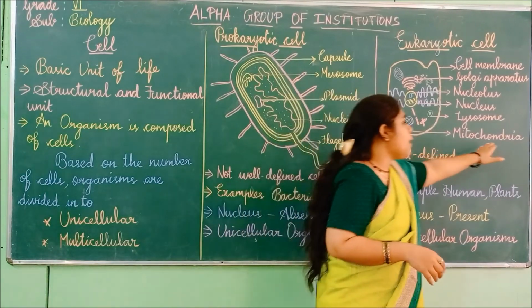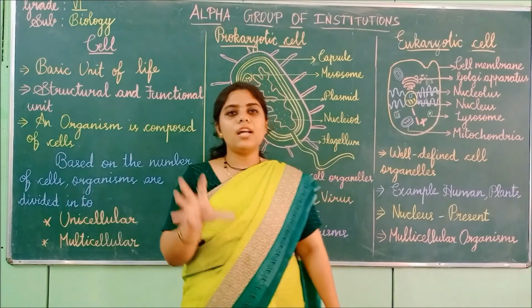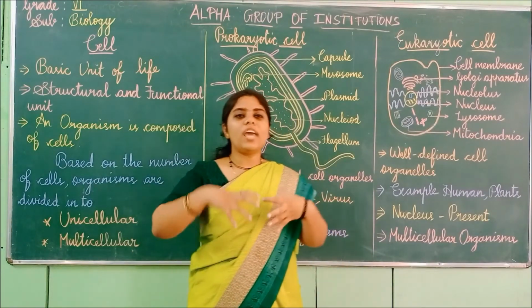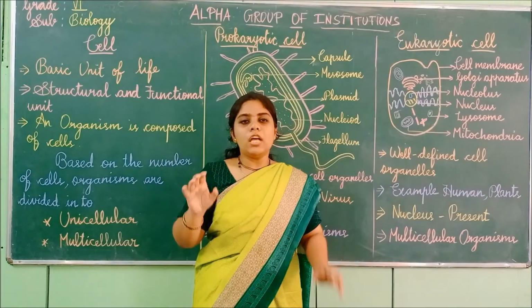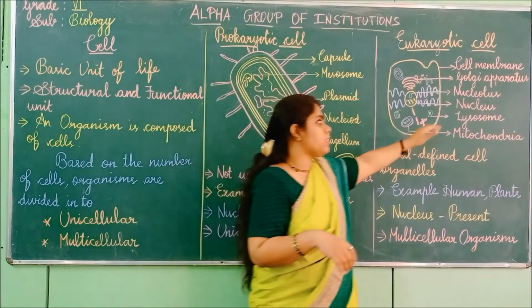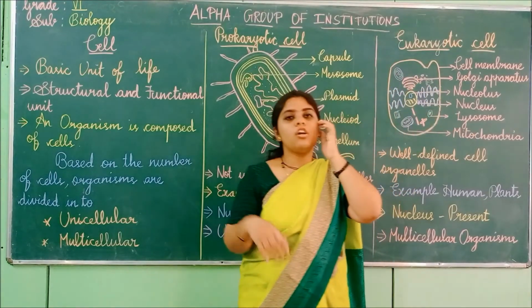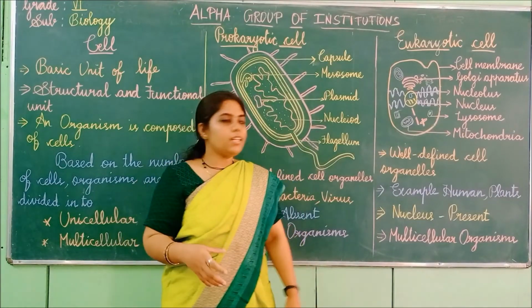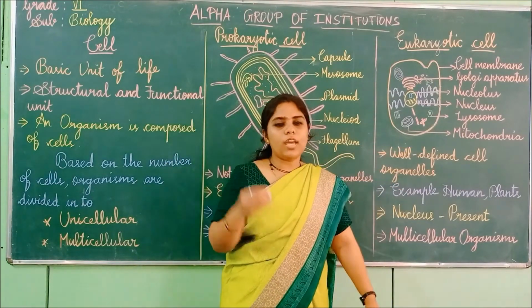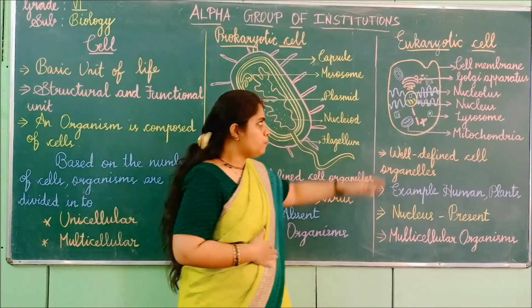The last is the mitochondria. Mitochondria is the powerhouse of the cell. It will give energy to the entire cell for all the functioning. Whether it is for digestion, lipid production or protein production, the cell needs energy, right? For that, mitochondria will give power to ATP molecules.